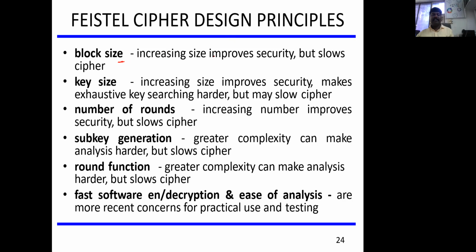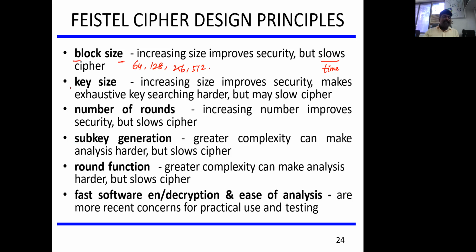Increasing the size improves the security but lowers the speed of the cipher, which means it may take more time to produce the ciphertext. So this could be a 64-bit or 128-bit plaintext, or a 256 or 512-bit block. So the block size is one factor we consider when designing a Feistel cipher.